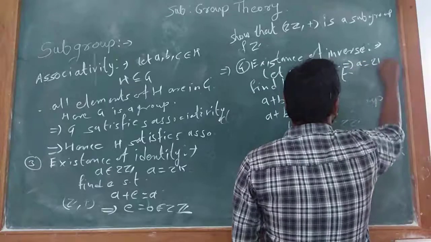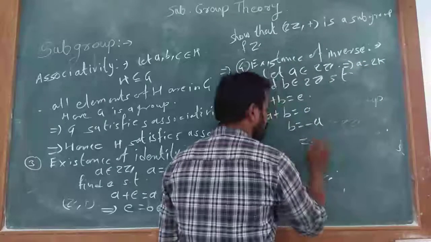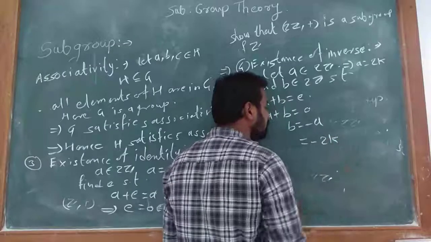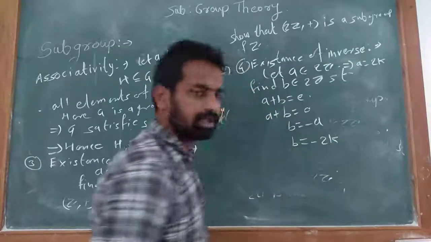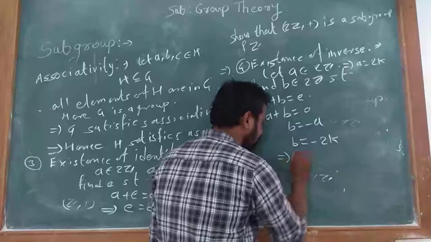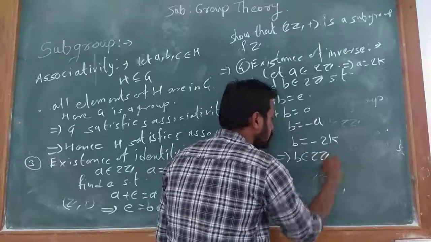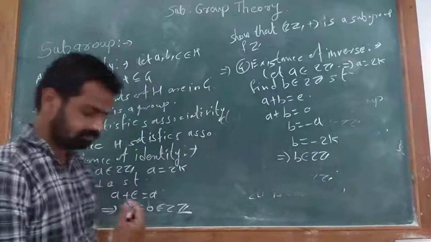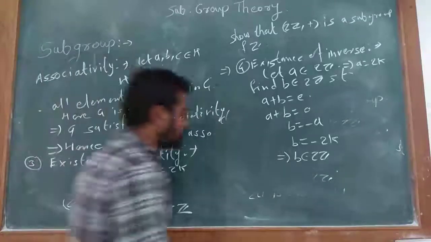A is equal to 2K for some K, meaning B is equal to minus 2K for some K. Therefore B belongs to 2Z.